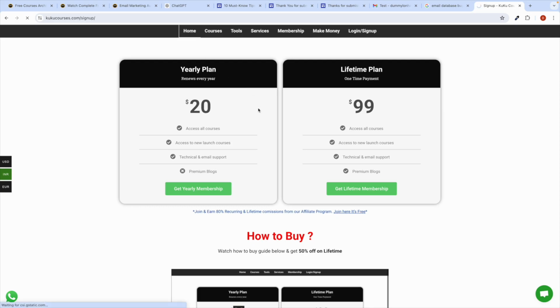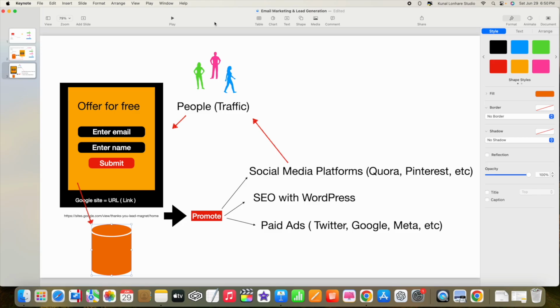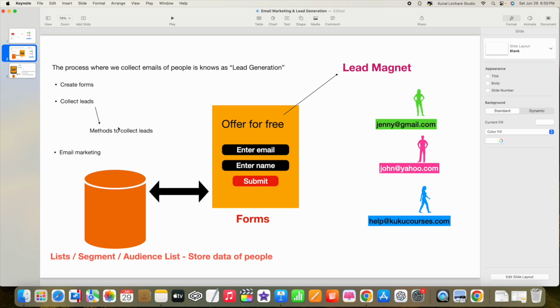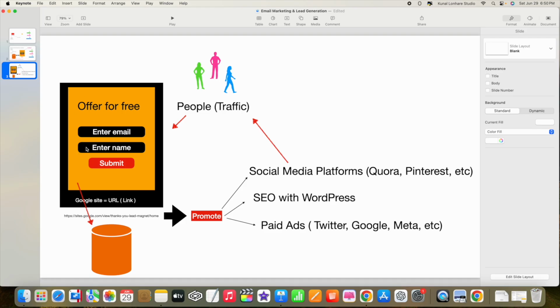I hope you have learned a lot of things about email marketing if you're a beginner, and you have understood how we can do email marketing very easily. We have taught you each and everything from the basics, and we have used all free resources, whether that's an email marketing platform, or a landing page where we have embedded the form. With a lot of free resources we have taught you a lot of things. Even this course is free. This is what I wanted to teach you, and I hope you have learned a lot in this free email marketing course.